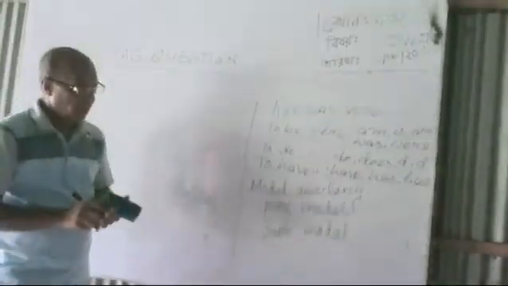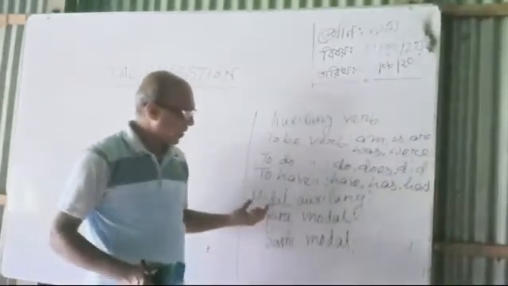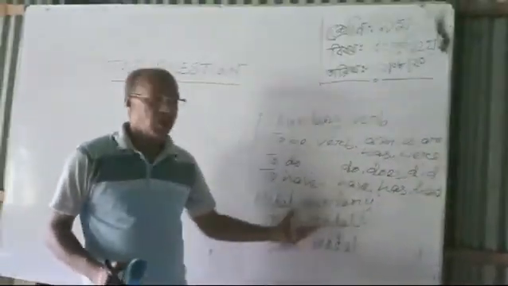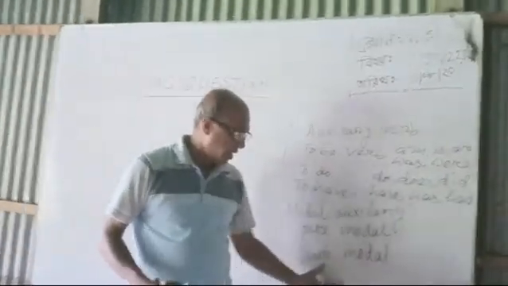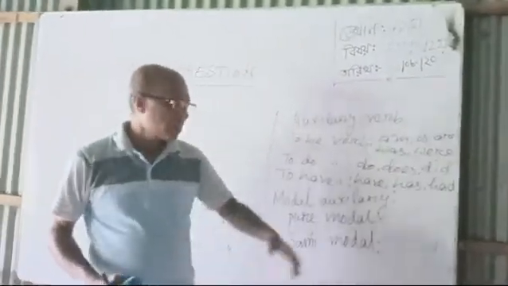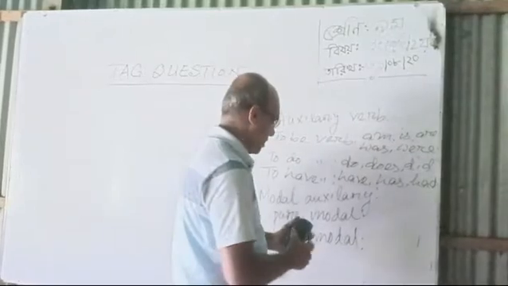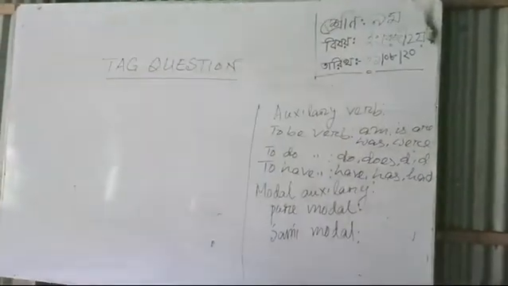And you have another auxiliary verb, that is known as modal auxiliary verb, and this is also of two kinds, that is pure modal and semi modal. Pure modals means shall, will, can, could, may, might. Just follow me.